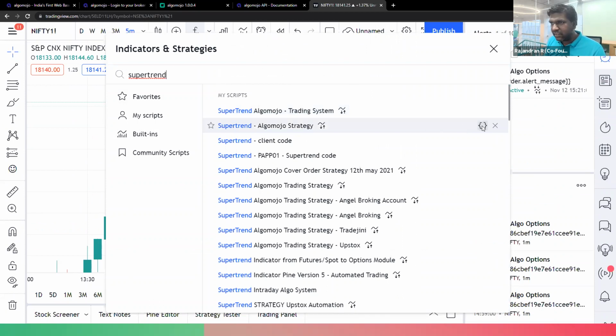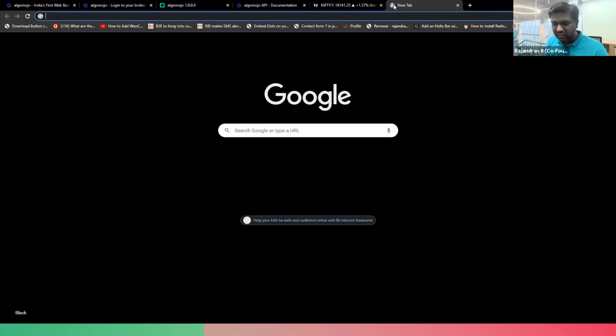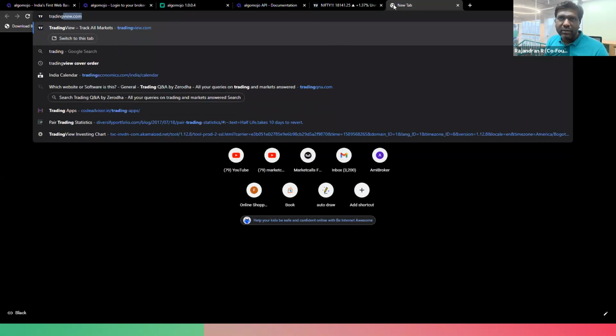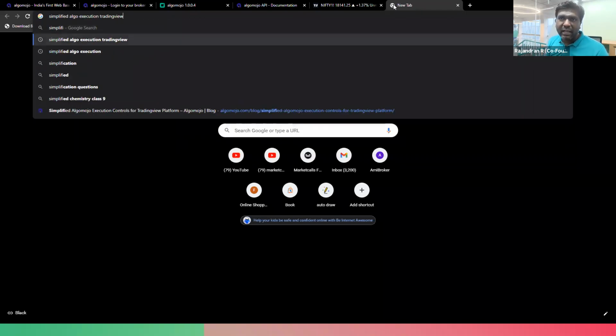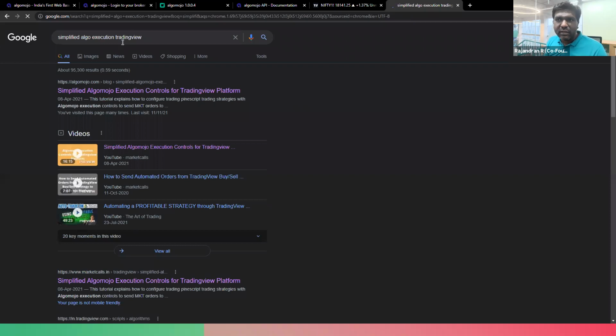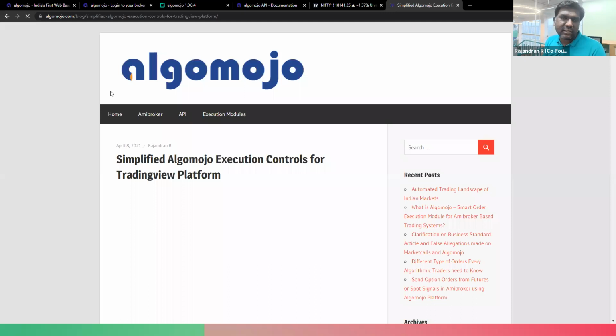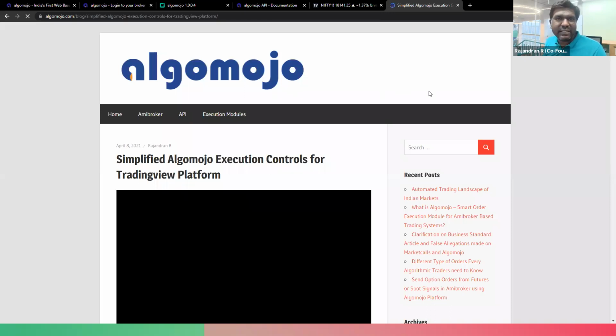So let's say here is the super trend Algo Mojo trading strategy, or you can also get the strategy by simply searching using simplified TradingView, simplified algo trading execution. So if you just Google simplified algo execution TradingView, you'll be landing in the Algo Mojo blog, where you will be able to access the test or a sample Pine script code.